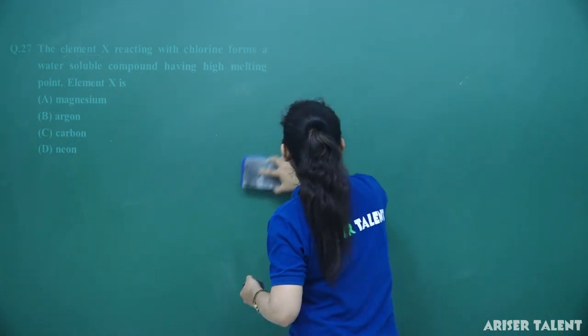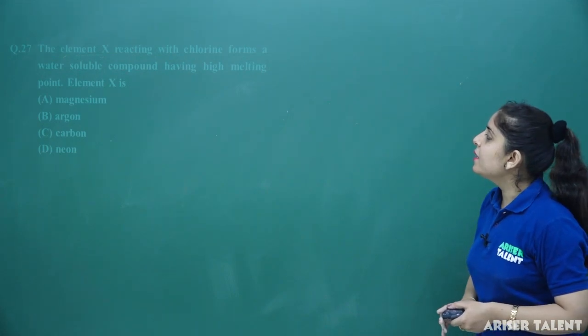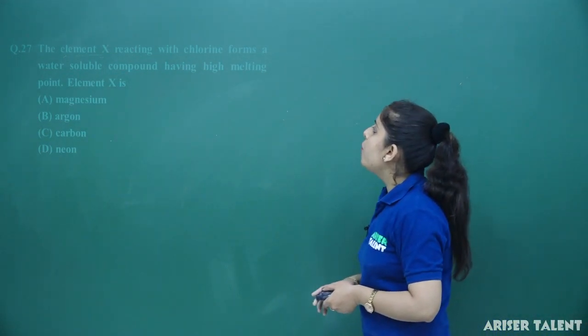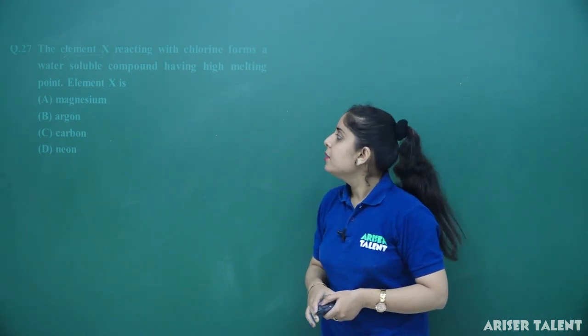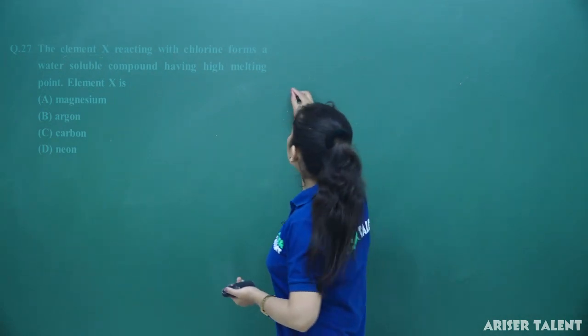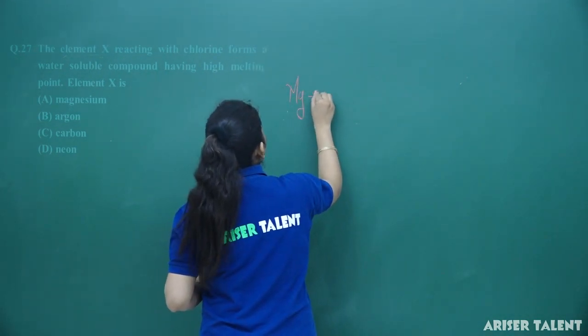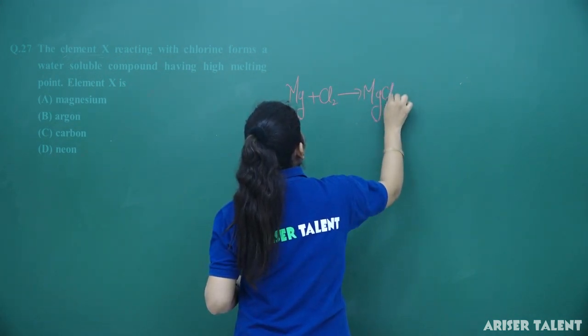This is a logic based question you have to answer here. The element X reacts with chlorine to form a water soluble compound having a very high melting point. So, firstly I am considering option number A. Element X, that is Mg, when it reacts with chlorine, forms the compound MgCl2.